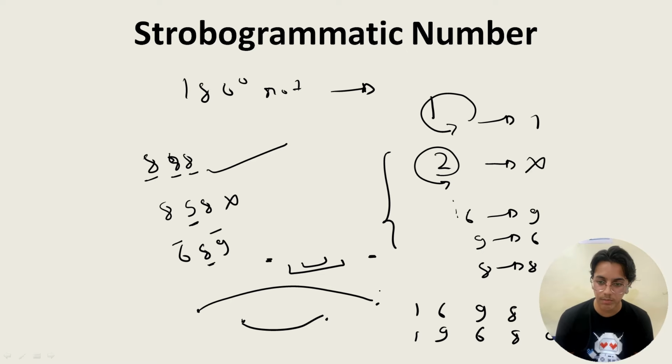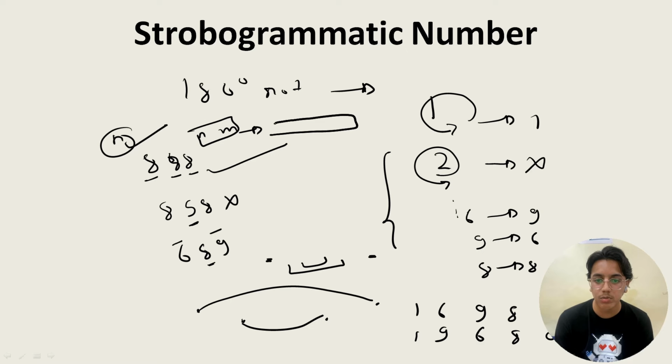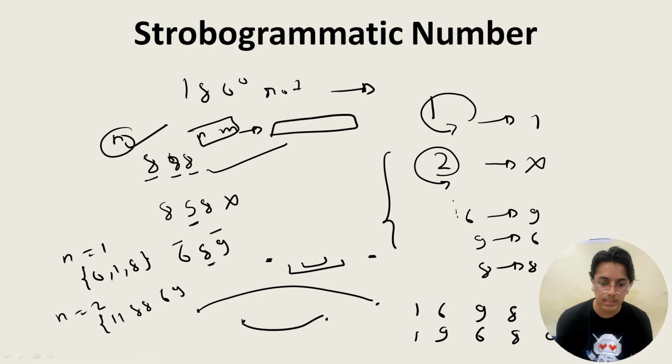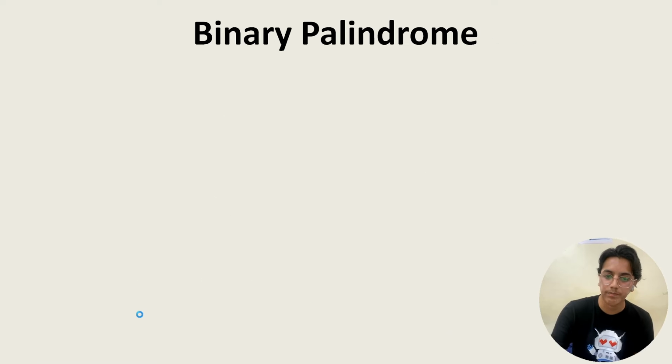So the probable MCQs that they might ask: they might give a number n and ask if it is a stoichiometric number or not. Or they might give a range n comma m and ask us to tick the options considering a list of numbers that are stoichiometric. Or they might give, supposing n is equal to 1, what is the list? So the answer is 0, 1, 8. If n is equal to 2, the answer is 11, 88, 69, 96. So that's all they can ask over here.